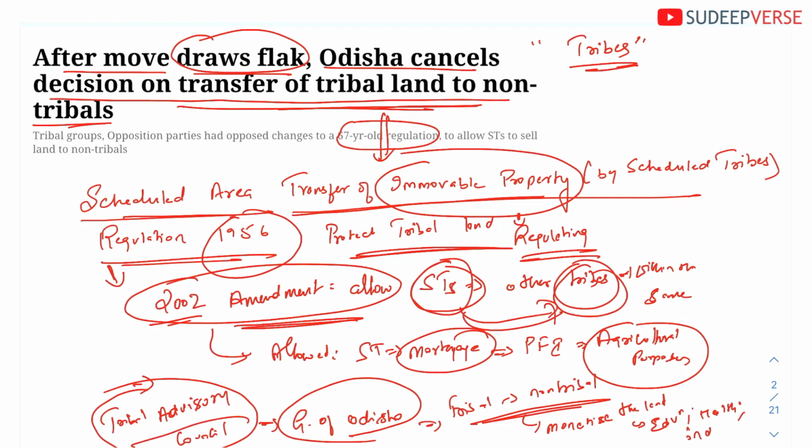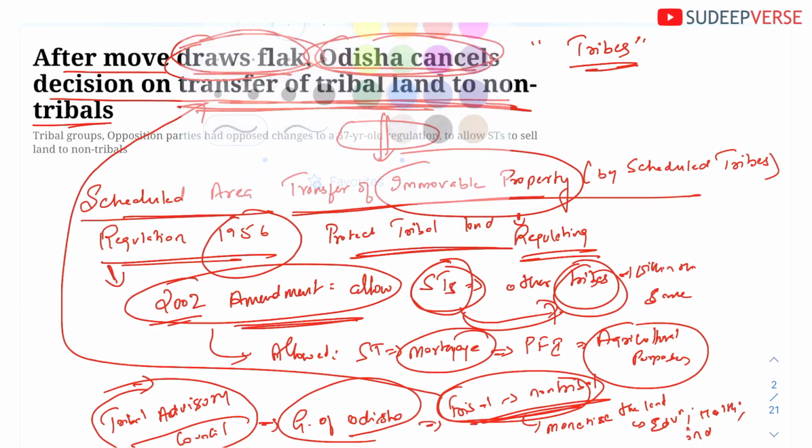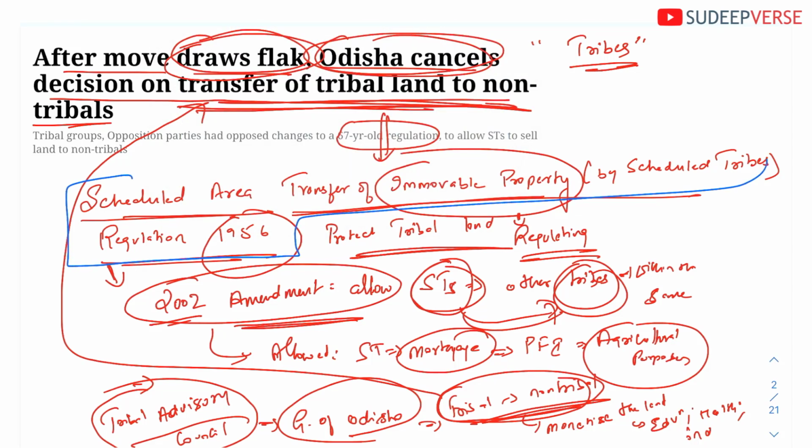Okay, however, this idea of transferring from tribals to non-tribals is what drew flak. It saw a lot of criticism, and hence the government of Odisha has cancelled this transfer of tribal land to non-tribals. So I hope you understood the entire story of what has happened in Odisha. It is basically to do with the Scheduled Area Transfer of Immovable Property Regulation 1956. Okay, so this is what has happened in Odisha.